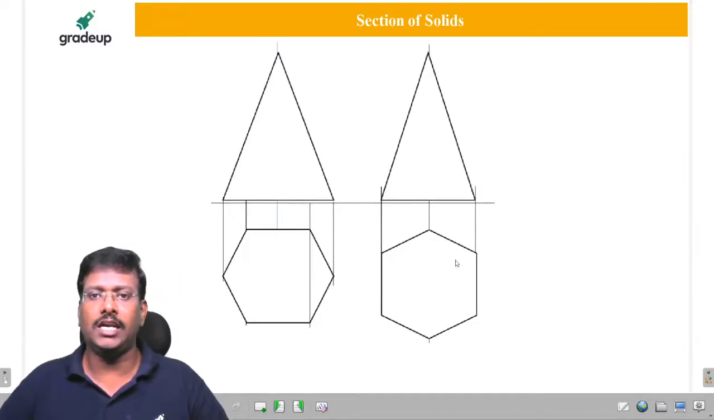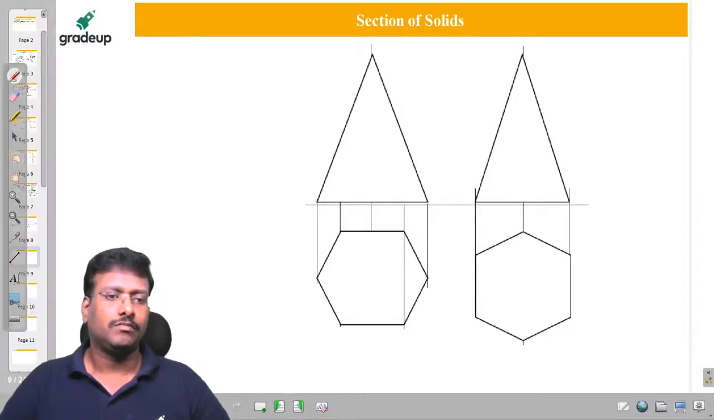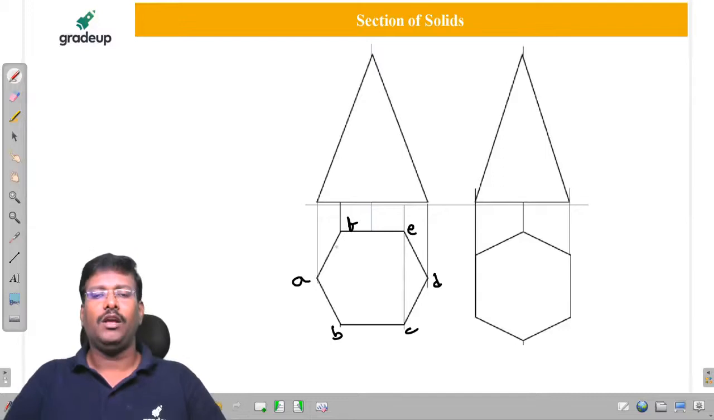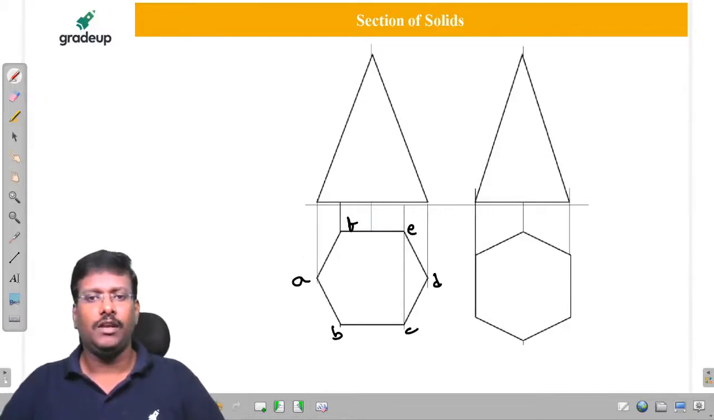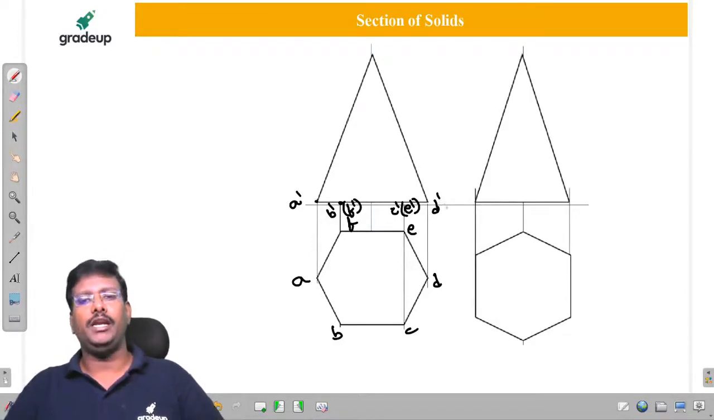So once this is the case, how do we have to know? So in the pyramid we are going to have only one base, A, B, C, D, E, F. So once this is the case, here we are going to get A dash. This point is B dash, comma, F dash is hidden. C dash, comma, E dash is hidden. This is going to be D dash.